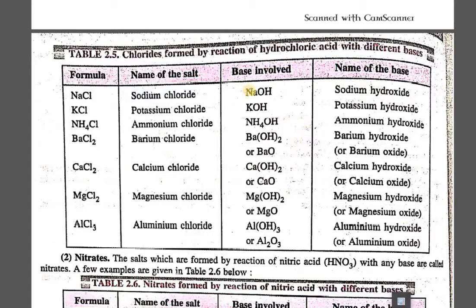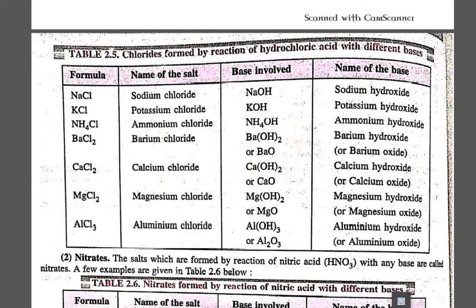Here the bases involved are sodium hydroxide. In the second one it is potassium hydroxide. In ammonium chloride it is ammonium hydroxide. In barium chloride it is barium hydroxide or barium oxide. They both can undergo reaction with hydrochloric acid and lead to the formation of the given salt. Similarly, all these are the bases which can be involved in the formation of a particular salt.